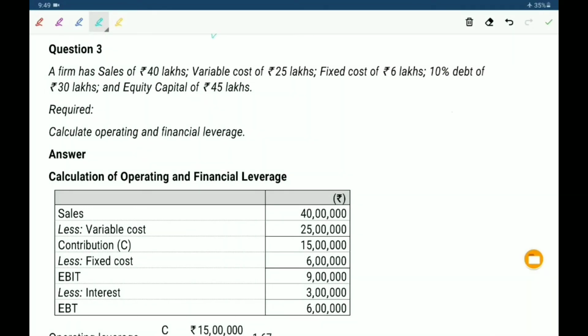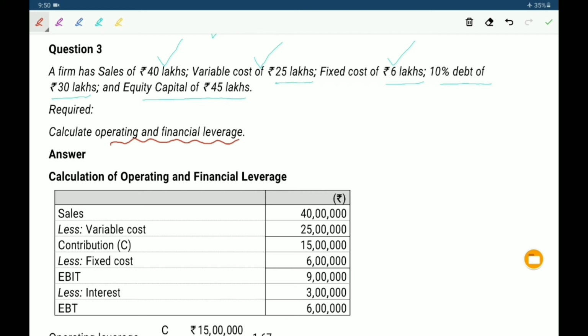A firm has sales of 40 lakhs, variable cost of 25 lakhs, fixed cost of 6 lakhs, 10% debt of 30 lakhs, equity capital of 45 lakhs. Here 40 lakhs sales and variable cost are given. Fixed cost of 6 lakhs is also given, and also 10% debt of 30 lakhs and equity capital 45 lakhs. So calculate operating and financial leverage.